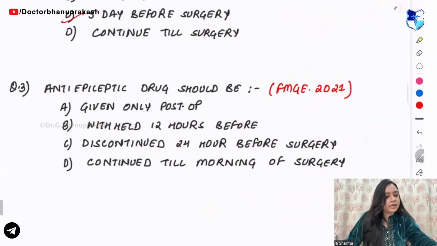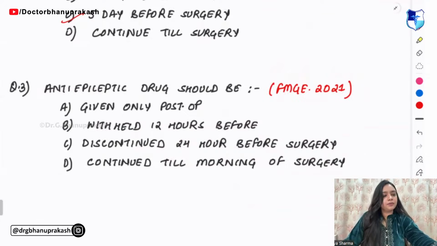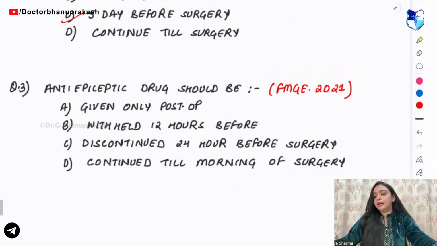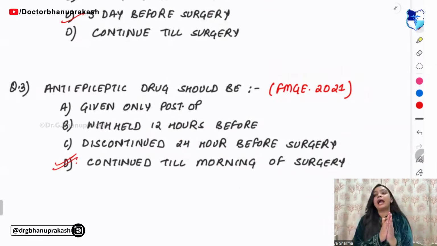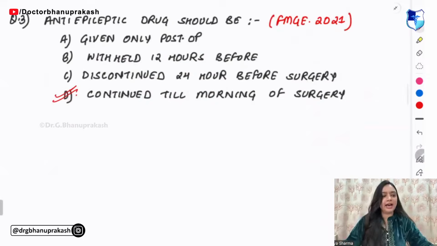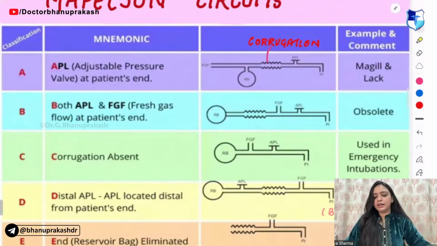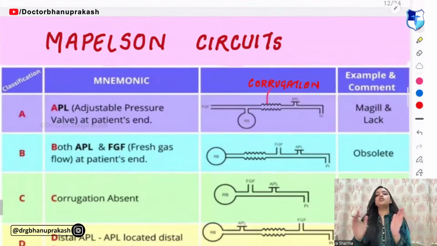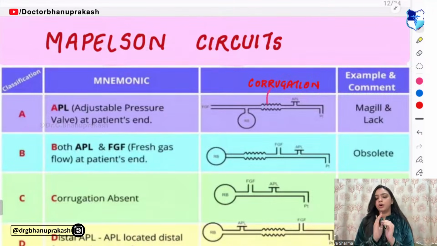The answer of this is D. We should not stop the anti-epileptic drug, right? Very good, guys. Now, coming on to a very important topic, that is the topic of Mapleson circuit. From Mapleson circuit, you will be getting one question.